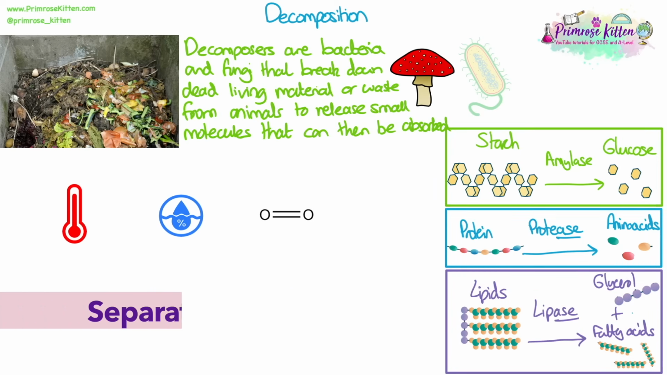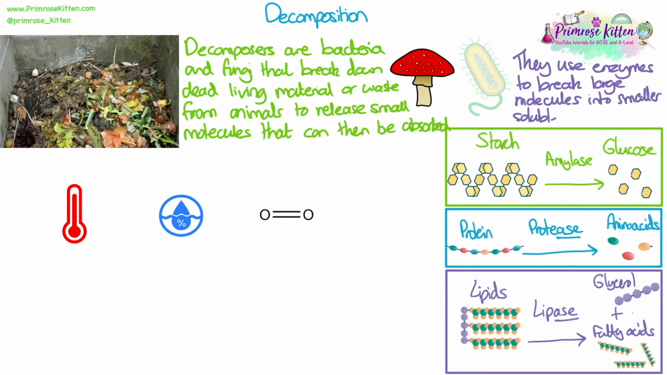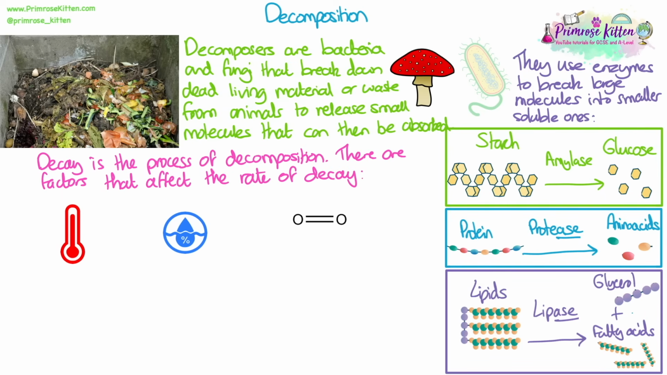Decomposers are bacteria and fungi that break down dead living material or waste from animals to release small molecules that can then be absorbed. They use enzymes to break large molecules into soluble, smaller ones, so all the enzymes we've learned about to break down starch, proteins, and lipids into their small molecules, the same as digestion. Decay is the process of decomposition. There are factors that can affect the rate of decay, so how fast it happens.